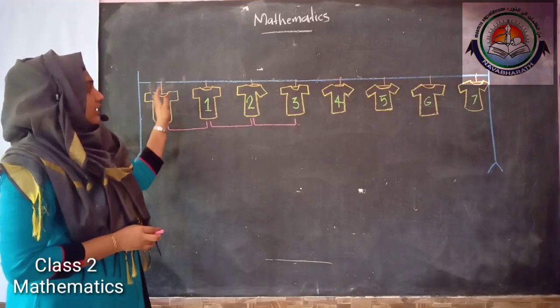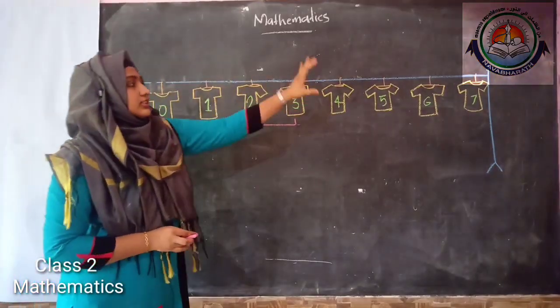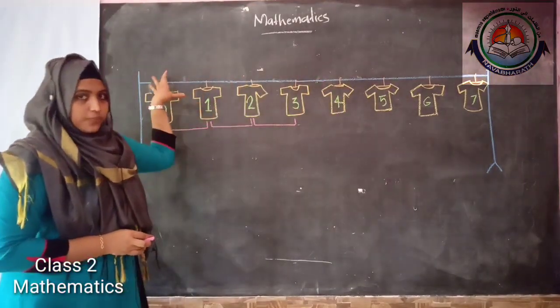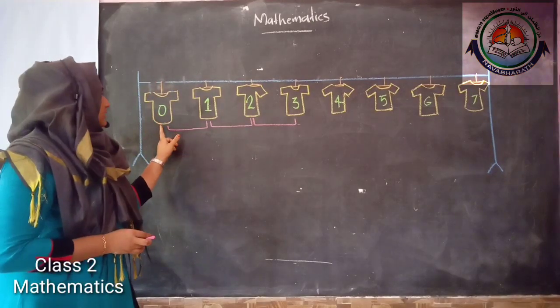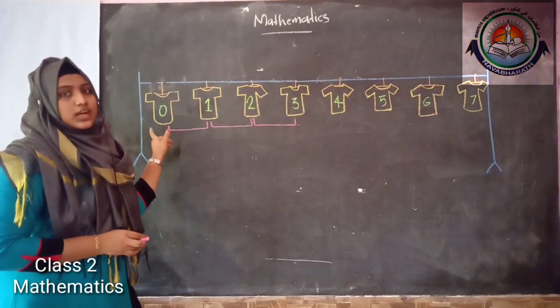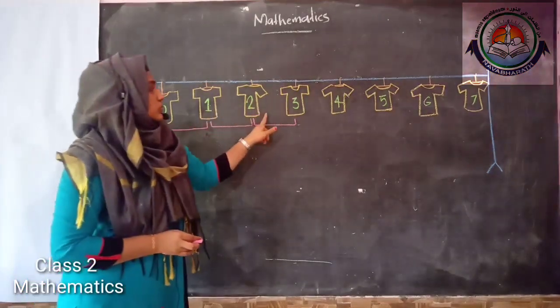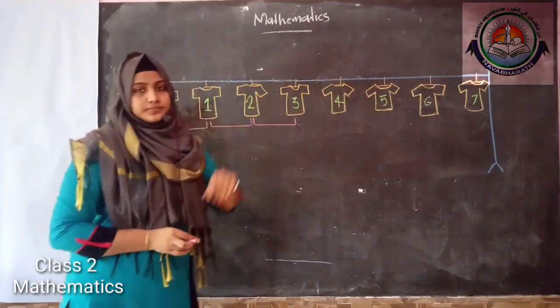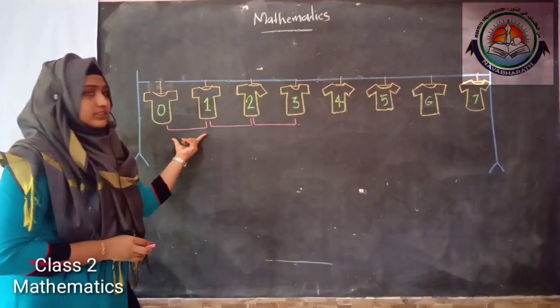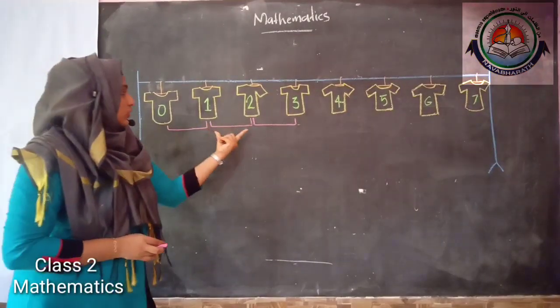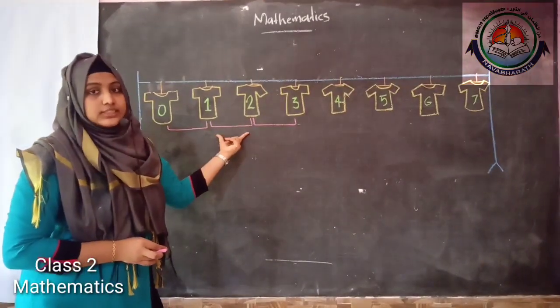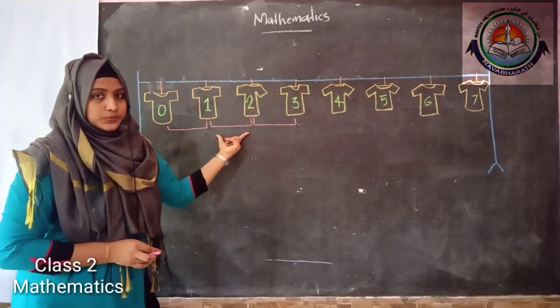He had hung all the jerseys in a straight rope, and jersey number 0 is first, and then 1 and 2, 3 and so on. And the gap between 0 and 1 is equal to the gap between jersey number 1 and 2.